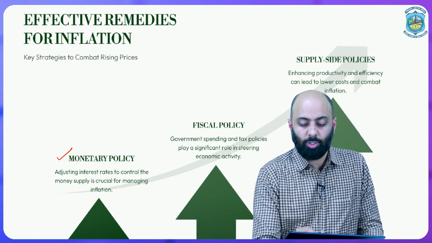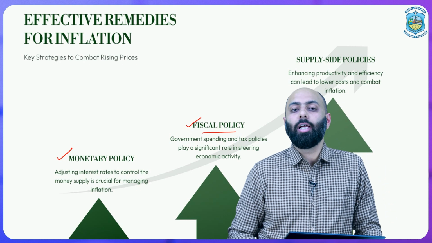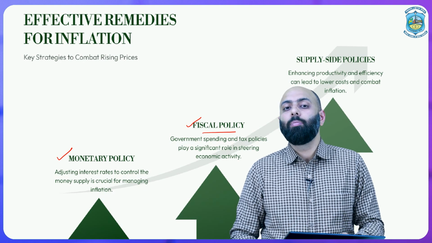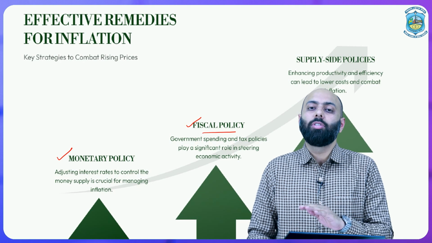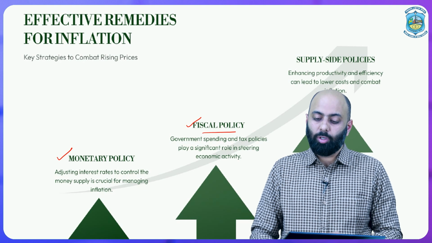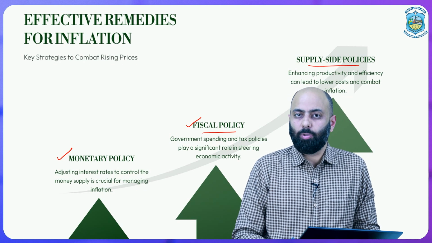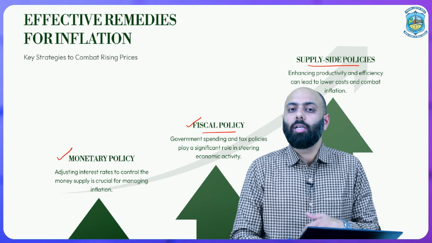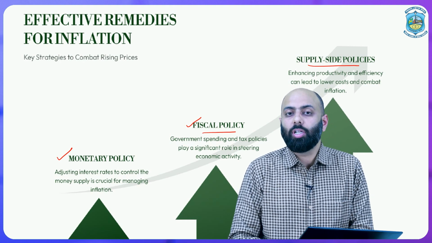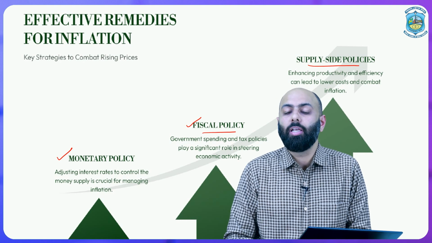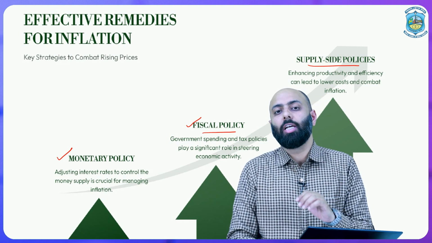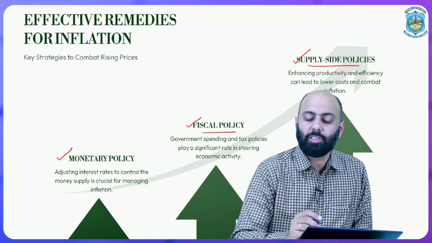Then there are fiscal policies, whereby the government applies certain fiscal policies by imposing new taxes, cutting additional pay, and trying to reduce unnecessary expenditures by the people. And the third one is supply side policies, where the government and other agencies take an initiative to increase productivity and efficiency, so that it can lead to more production and close the inflationary gaps, because more supply will be able to meet the demand and prices can be reduced in the economy. So supply side policies are there.